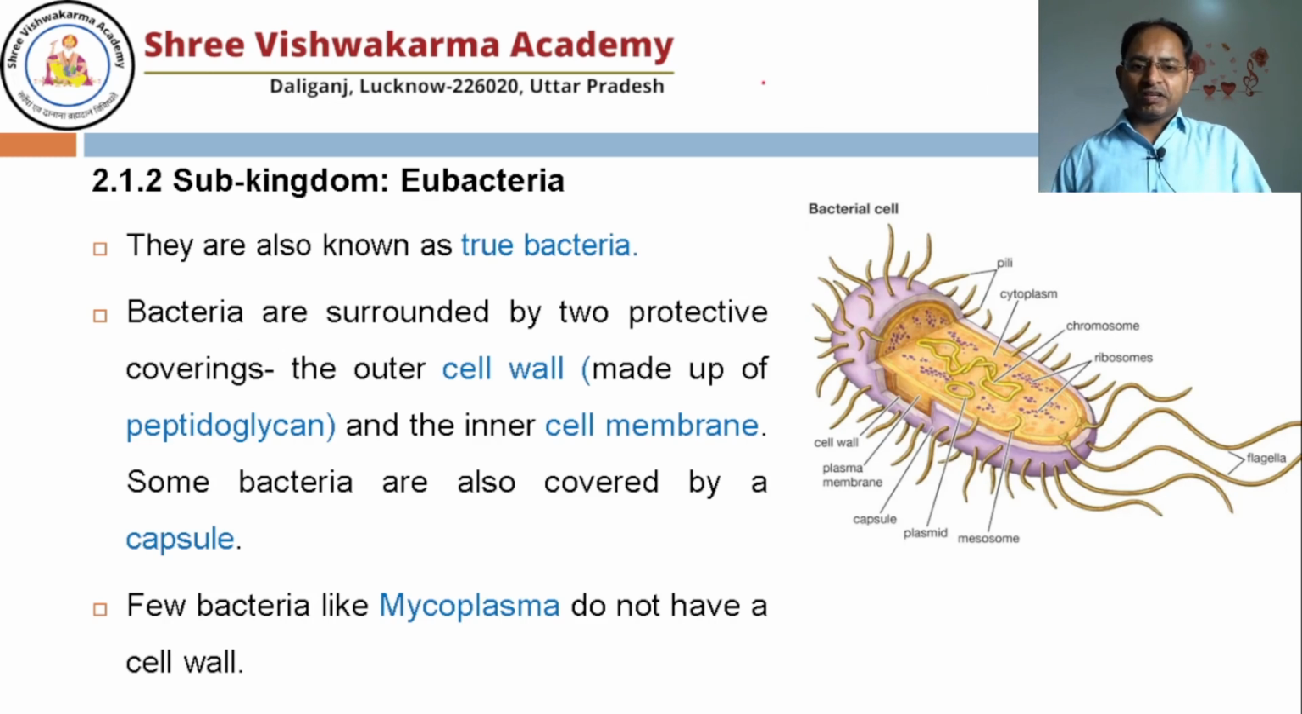The outer is the cell wall. You can check it out here. There is the cell wall of the bacteria, and after that there is the plasma membrane of the bacteria. The cell wall, as I already told you, is made up of peptidoglycan in the case of normal bacteria. However, in the case of archaebacteria, it is made up of pseudomurein. Alright. Few bacteria, the exceptions are always there, which don't have a cell wall. We'll discuss these bacteria later on also, that is mycoplasma, which doesn't have a cell wall.